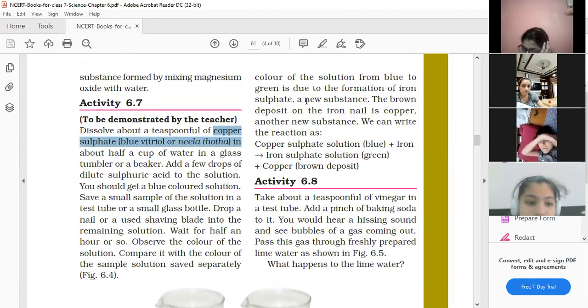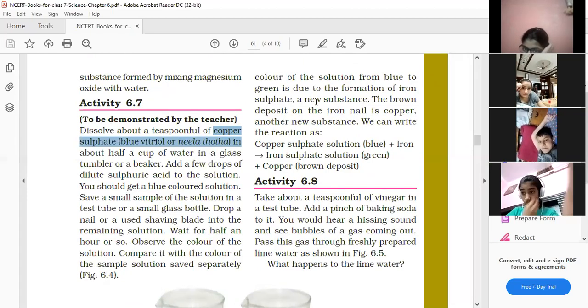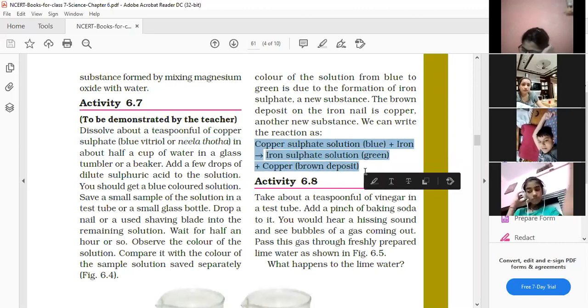The change in color of the solution from blue to green is due to the formation of iron sulfate, a new substance. The brown deposit on the iron nail is copper, another new substance. We can write the reaction as copper sulfate solution (blue) plus iron equals iron sulfate solution (green) plus copper (brown deposit). Okay, thank you, beta.